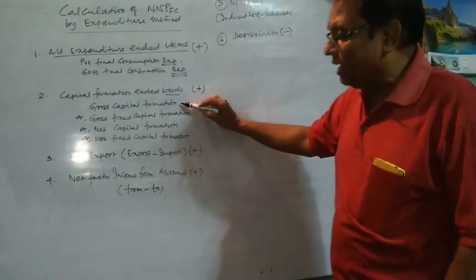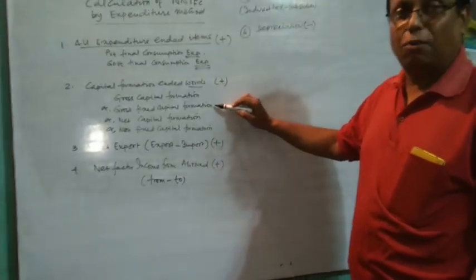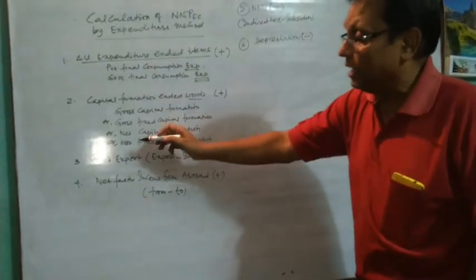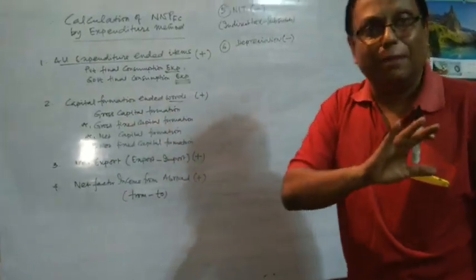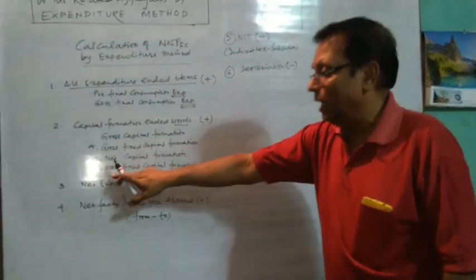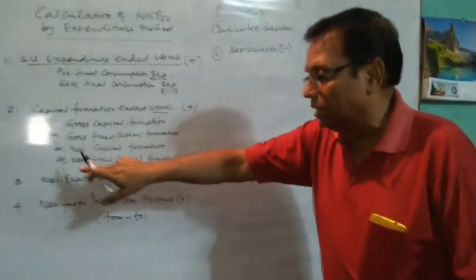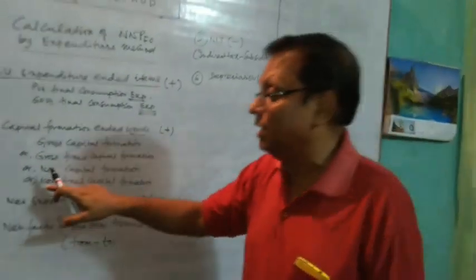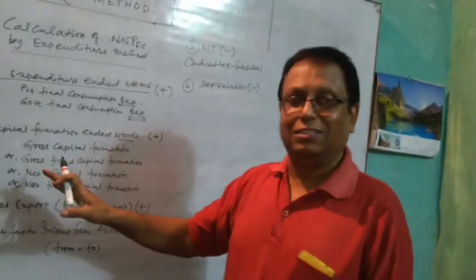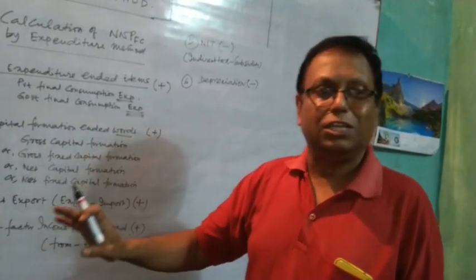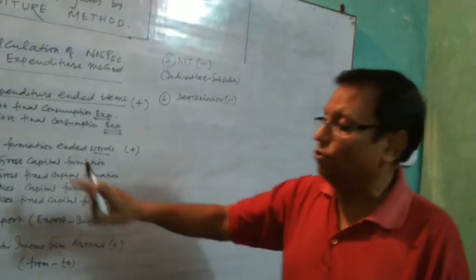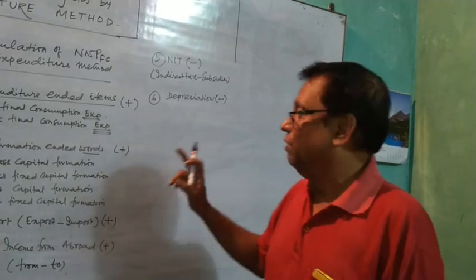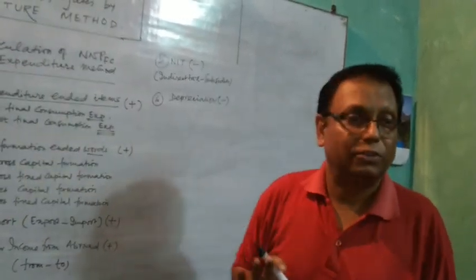If it is gross fixed capital formation, the gross word is there, depreciation will be subtracted. But if your second item is net capital formation, we have nothing to do with depreciation. And if it is net fixed capital formation, again we have nothing to do with depreciation. If net is there with capital formation, depreciation is not to be subtracted. But if gross is there with capital formation, we will subtract depreciation.